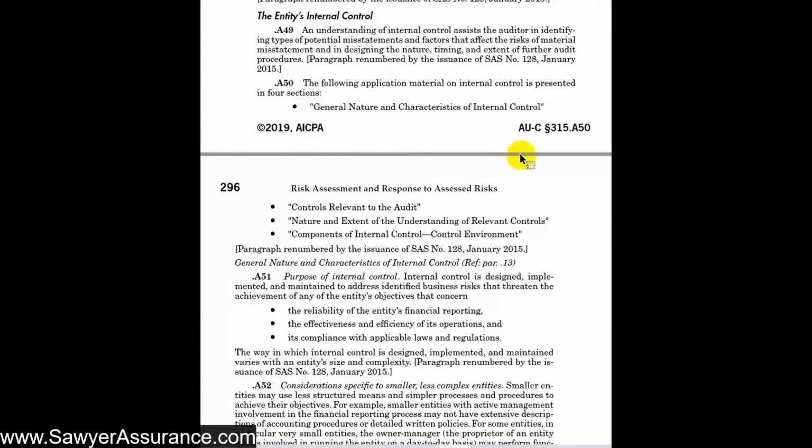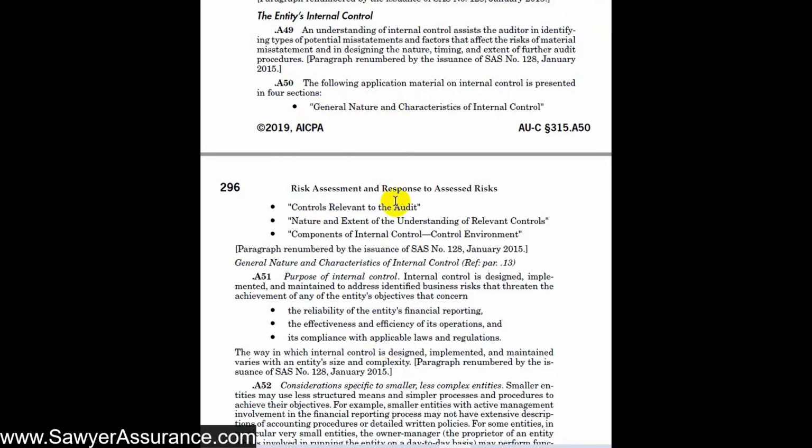Okay, so now we're down in the explanatory material section, A49. As we saw before, we're going to be going through A49 through A74, and there's a lot of information here. So we're going to do a lot of different videos, part 1, 2, 3, 4, and so forth. But first we see here that understanding the entity's internal control helps us to identify types of potential misstatements and factors that affect the risk of material misstatement, and in designing the nature, timing, and extent of further audit procedures. So if we understand their internal controls and where it's likely that the controls aren't designed or implemented properly, then we could say that it's more likely that there will be a misstatement come out of that transaction class, for instance. So this section is going to help us to understand how to do that.